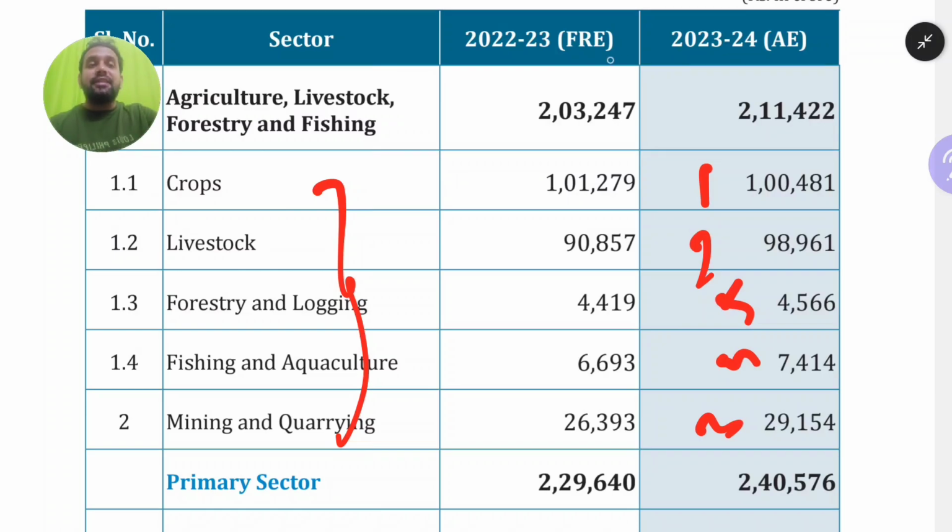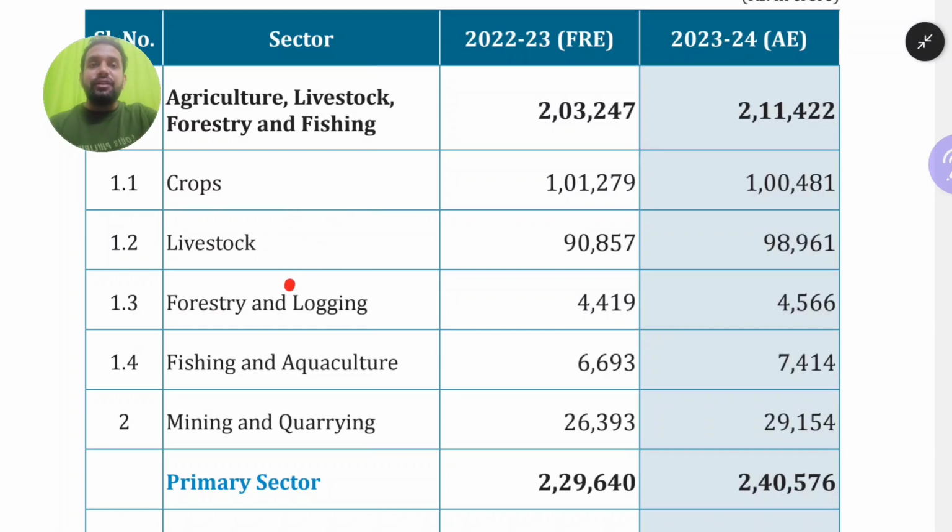The subsector that contributes least to the agriculture GSVA is forestry and logging. It contributes only 4,500 crores. Remember this point. Then the total primary sector value is how much? 2,40,000 crores in the latest current year. Okay, so we are done with the agriculture sector now.